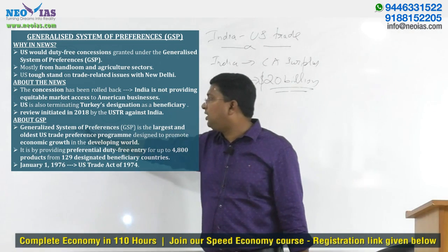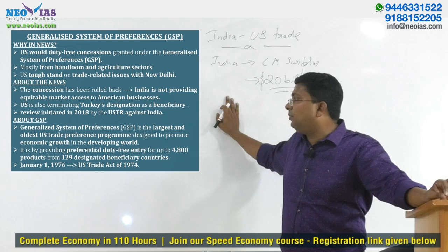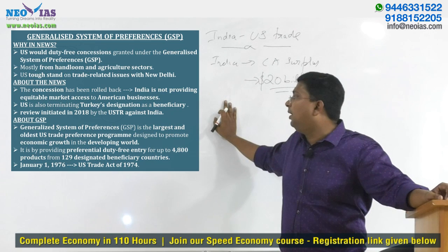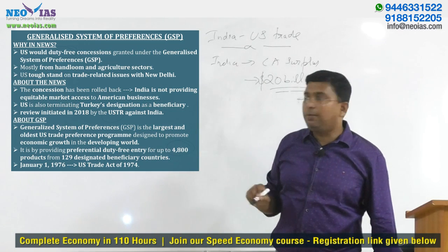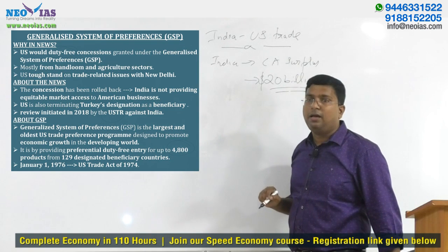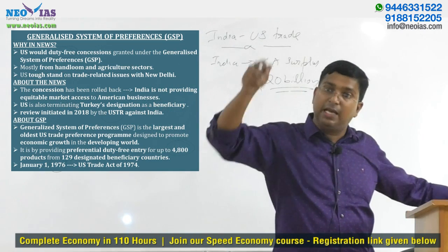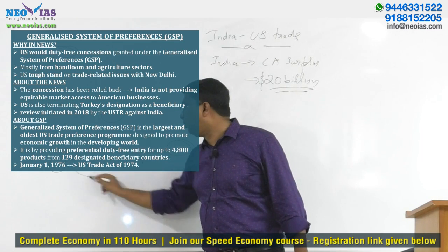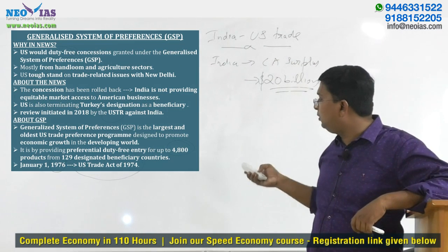Now regarding the GSP, it is the largest and the oldest US trade preference program, mainly given to developing countries for their economic growth. Under this scheme, there are around 4,800 products and the beneficiaries are around 129 developing countries, including India. Why is it called the oldest? Because it has been there from 1976 onwards. And the major law which supports it is the US Trade Act of 1974. These are important points, please note them down.